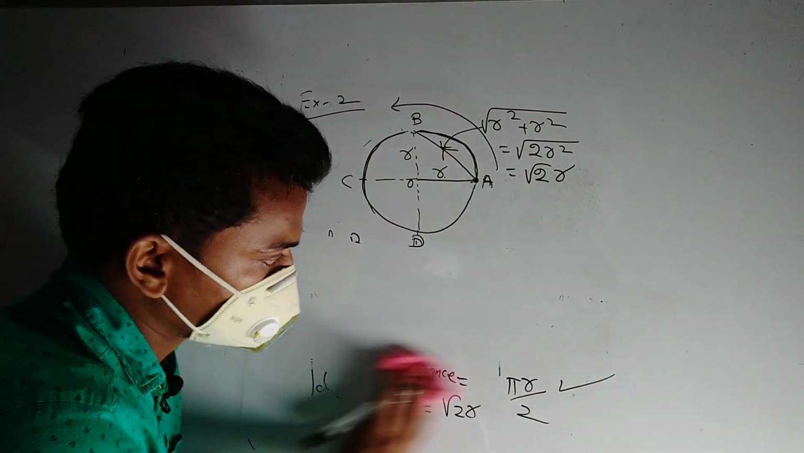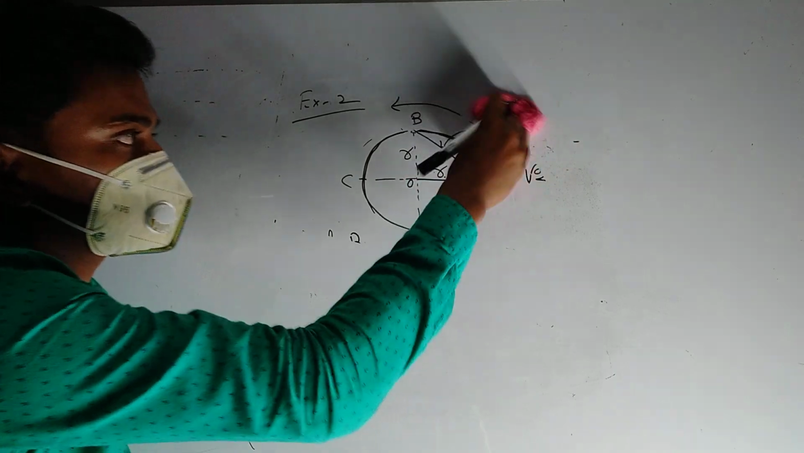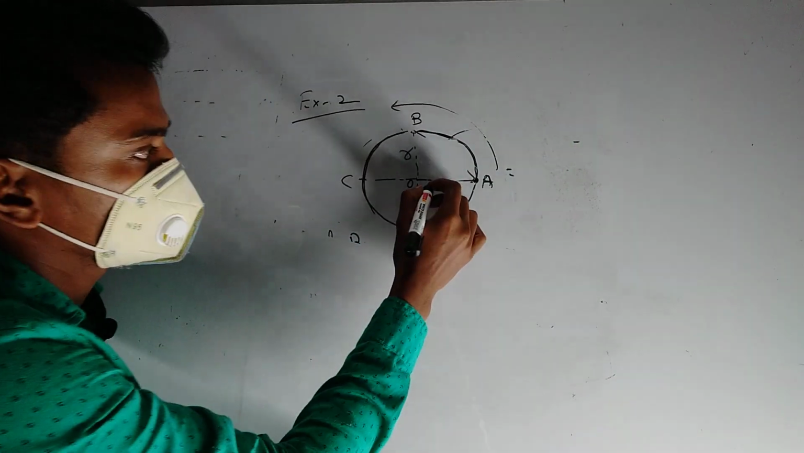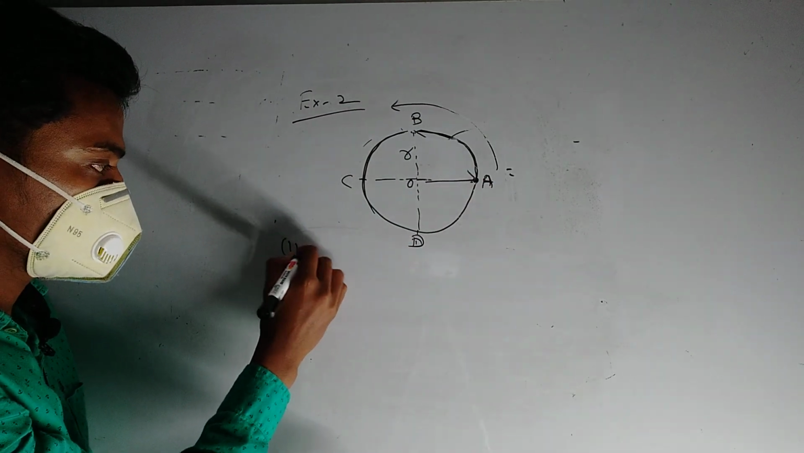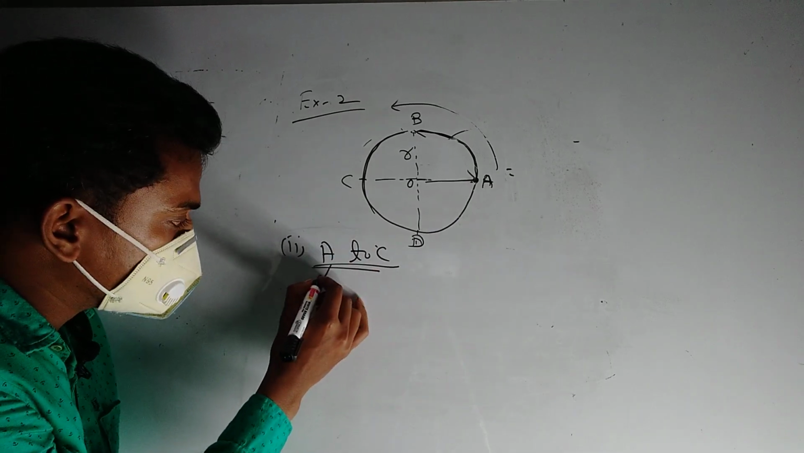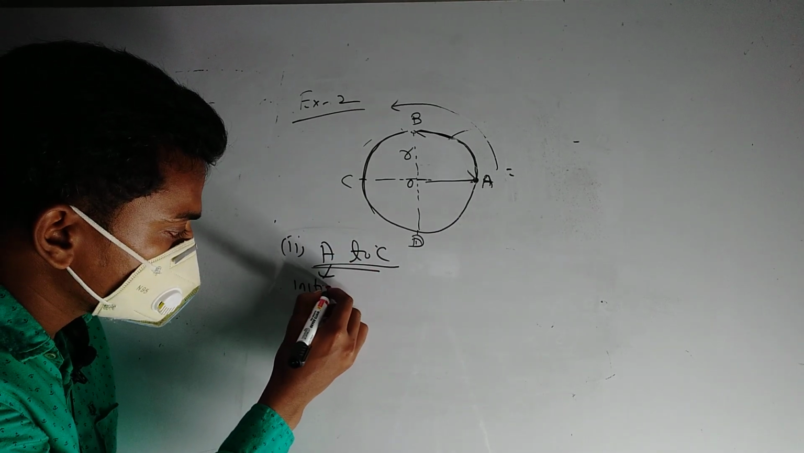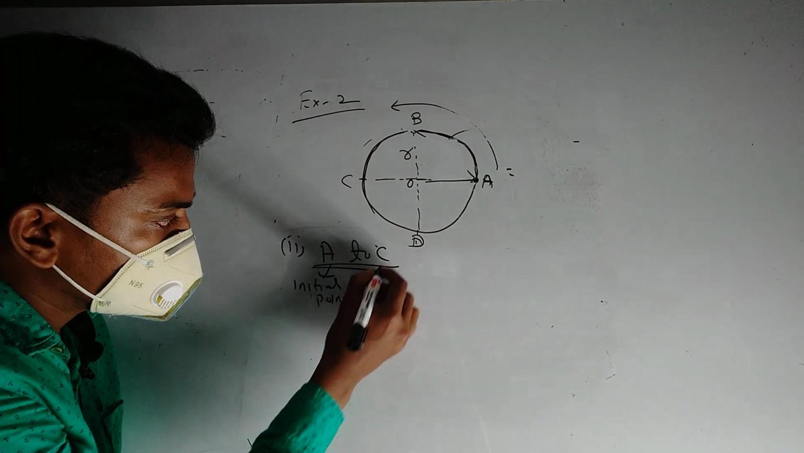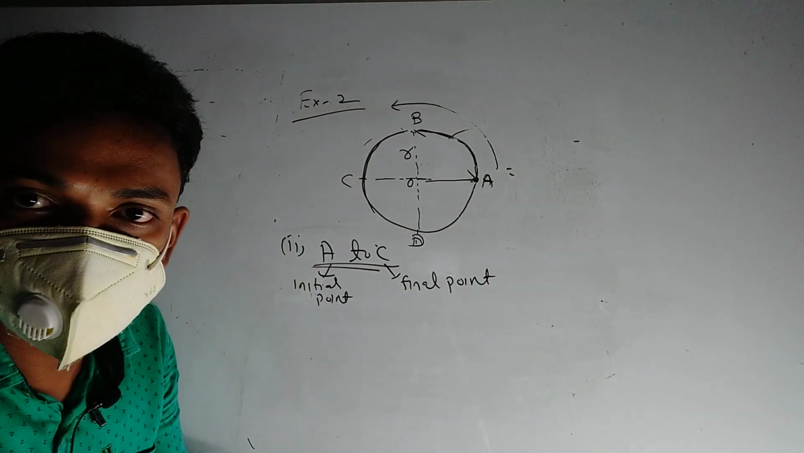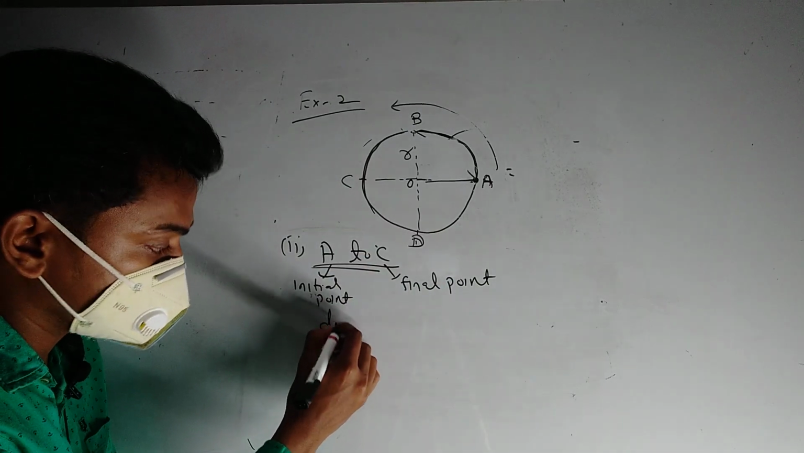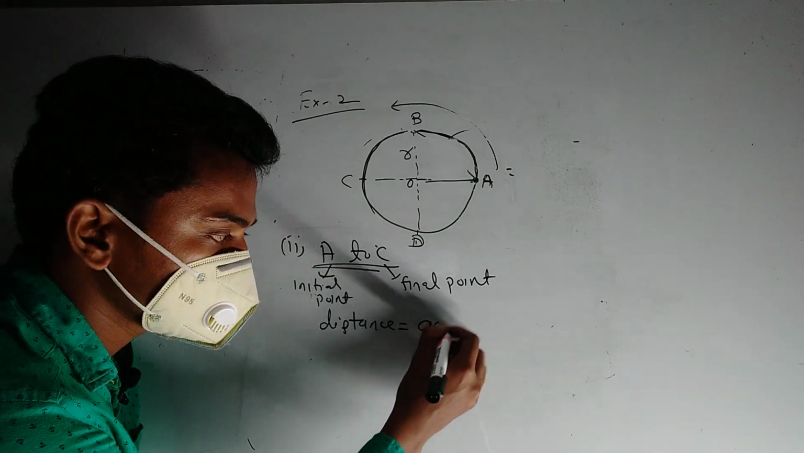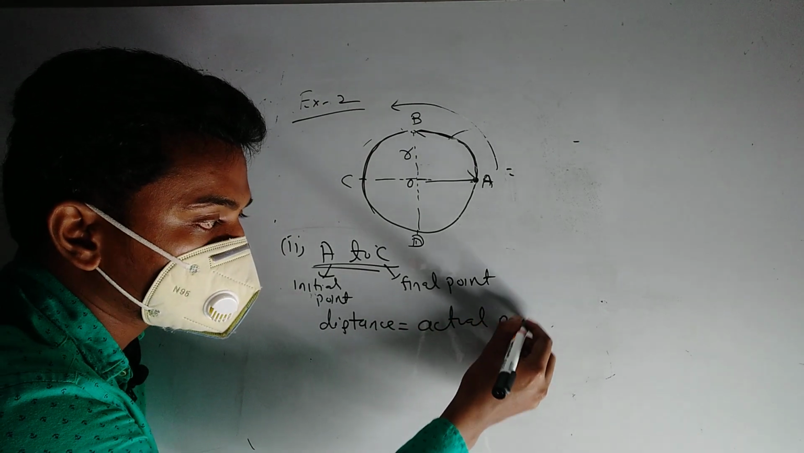Then we come to the second bit, from A to C. So A is the initial point and C is the final point. Distance is equal to the actual path covered.